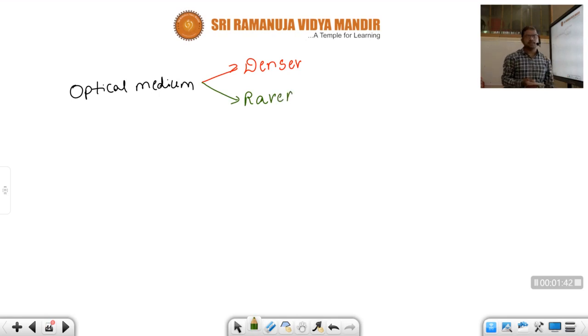Children, denser medium in the sense where the density of molecules in that particular medium will be more. The number of particles will be more. Okay children, the material will have particles which are very huge in number. Next, while coming to the rarer, comparatively the number of molecules present in that particular medium will be less, children. Okay, so here there will be comparison, children. Specifically we can't say which one is rarer and which one is denser.